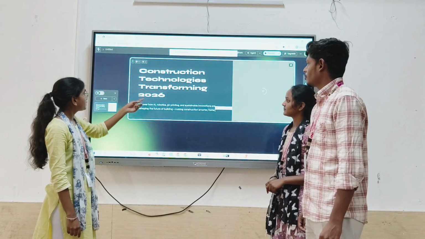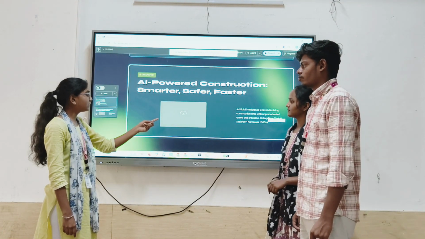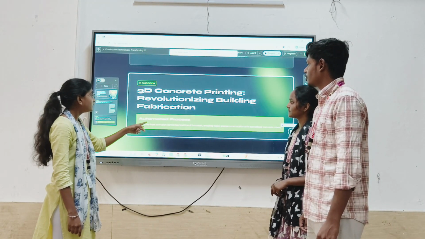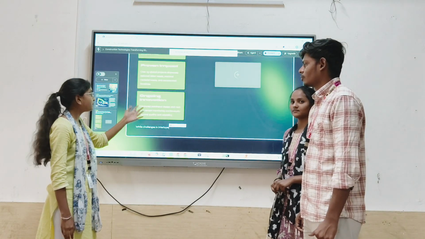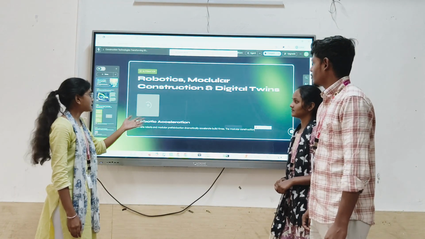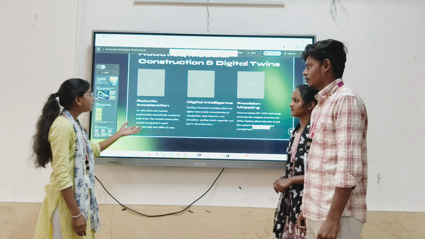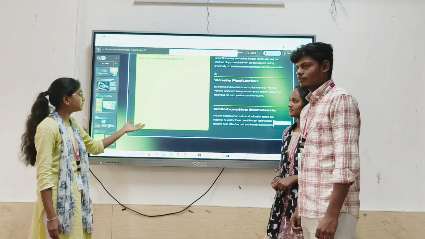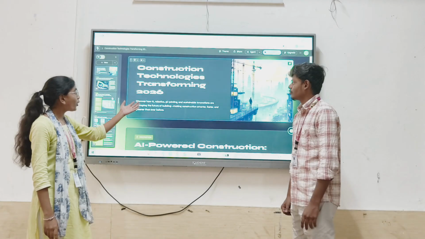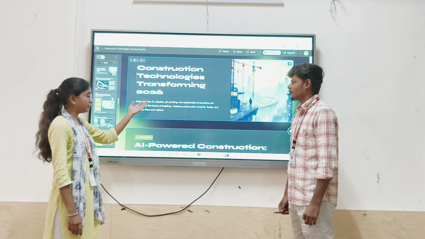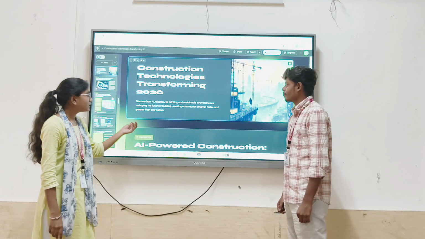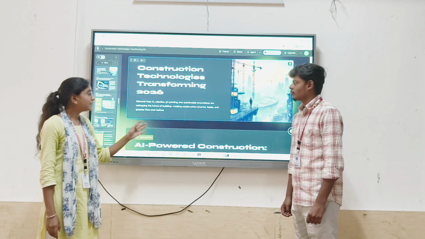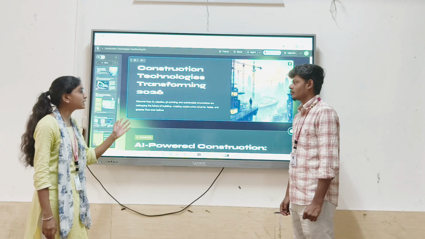See, you can see that our PPT is generating very fast and quick, and some images will also be placed in it according to our content. There will be a lot of information that we didn't know in this, so that we can learn extra information from it. And this is fast and quick, and it helps us to save our time and to learn more. Here, for construction technologies, it has generated a presentation within a few seconds, with advanced information and technologies that are used throughout the world, and this AI plays a major role in transforming new innovations.